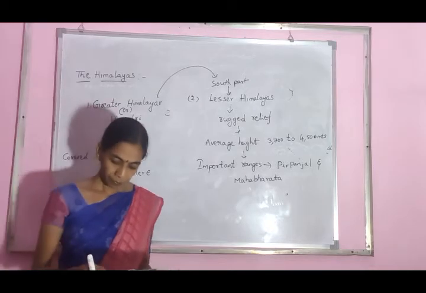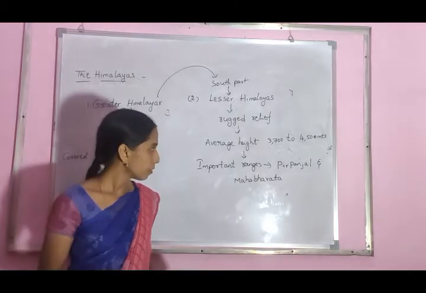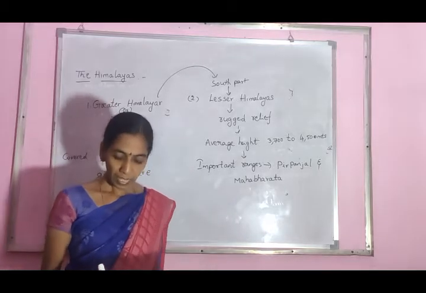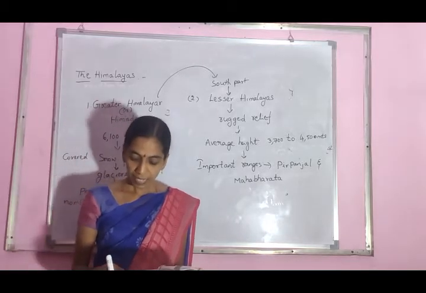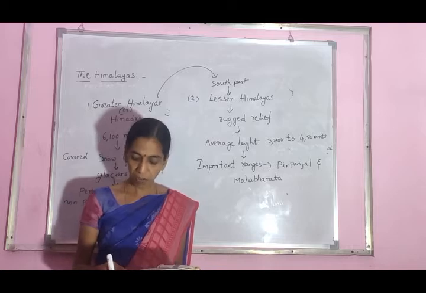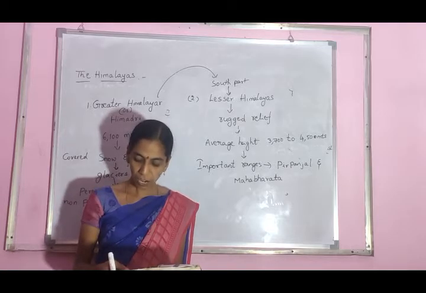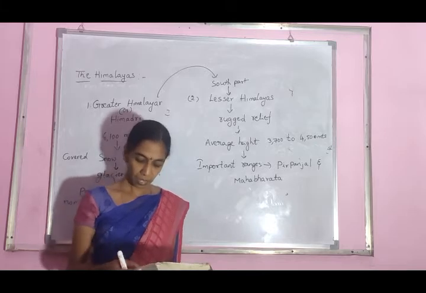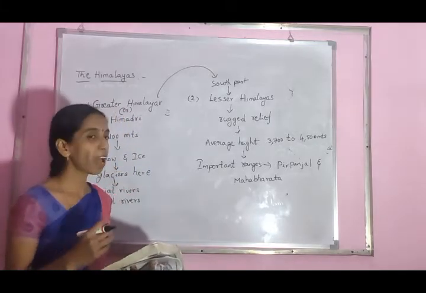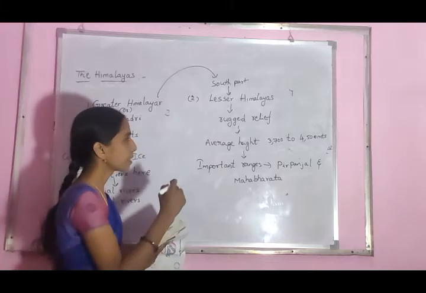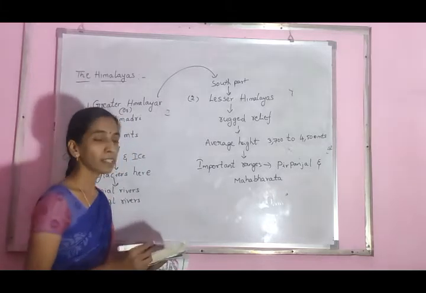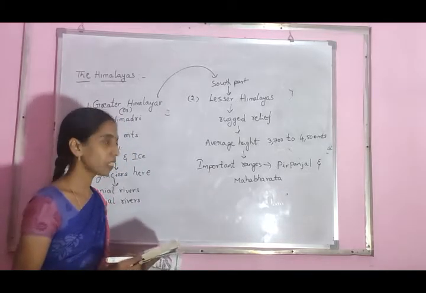Next, look here. The Lesser Himalaya ranges consist of the famous valley of Kashmir, and the Kangra and Kulu in Himachal Pradesh. In the Lesser Himalayas areas, some famous valleys are there.